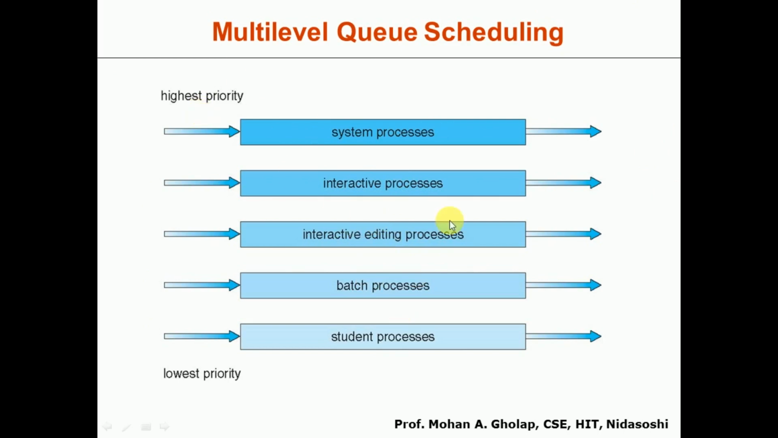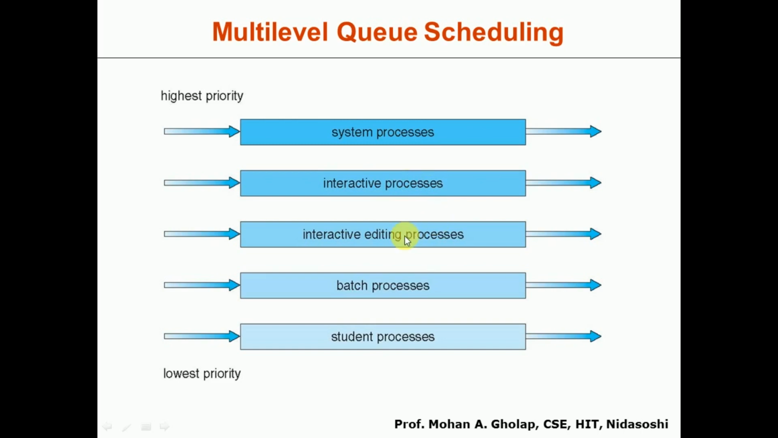We have a number of queues here, each with a set of processes similar to each other. The student processes are in this queue, batch processes in this queue, interactive editing processes in this queue, interactive processes in this queue, and system processes in this queue. Every queue has a priority, and the priority increases as we go from the lowest level to the highest level. So first the system processes will be allowed to execute, after that these processes, and so on. So this is about multi-level queue scheduling.